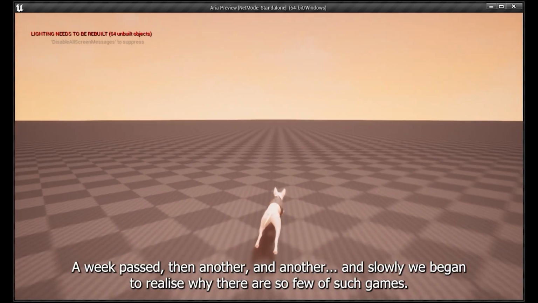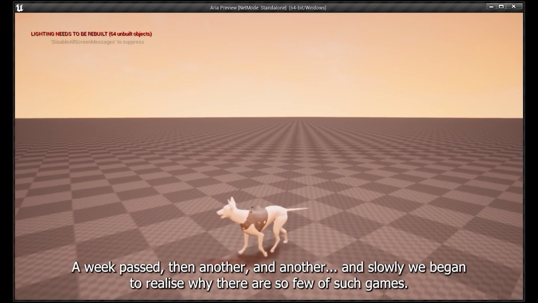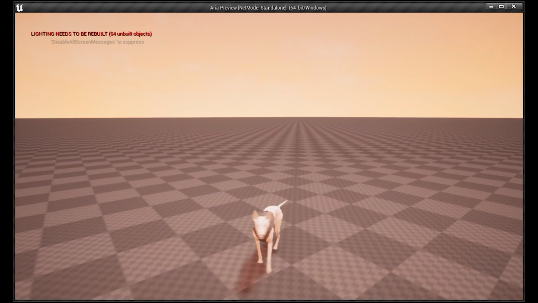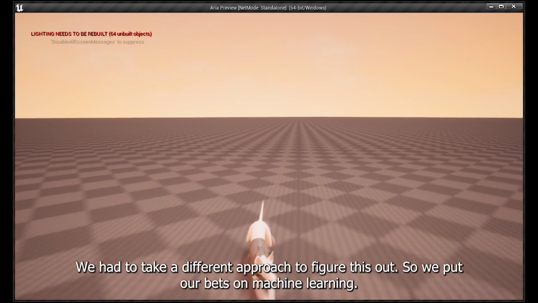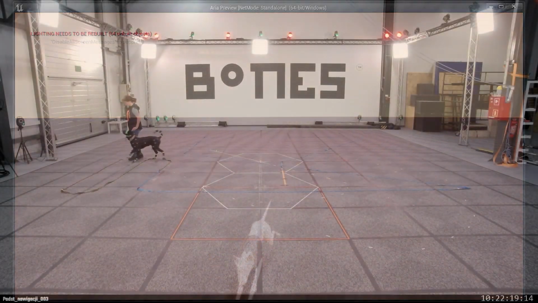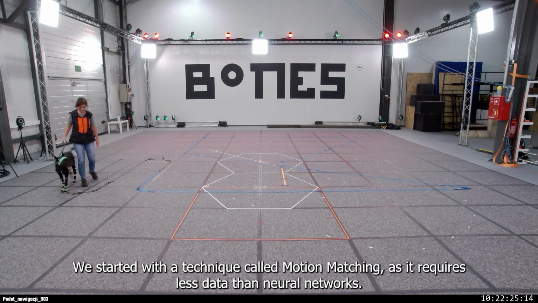A week passed, then another, and another. And slowly we began to realize why there are so few of such games. We had to take a different approach to figure this out, so we put our bets on machine learning. We started with a technique called motion matching, as it requires less data than neural networks.